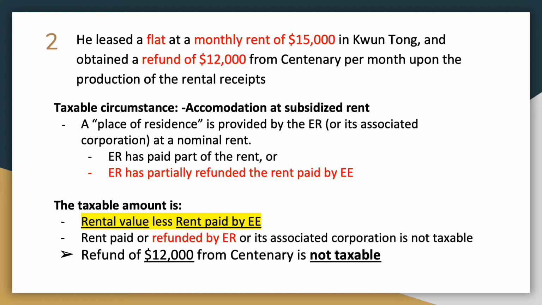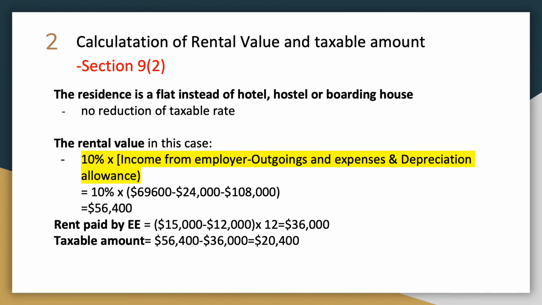And rent paid or refunded by the employer is not taxable, so the refund of $12,000 from Centenary is not taxable. Then we can calculate the rental value and taxable amount of this case under Section 9(2). There is no reduction of the taxable rate because the residence is a flat instead of a hotel. The rental value is $56,400. The rent paid by the employee is $36,000. So the taxable amount is $20,400.